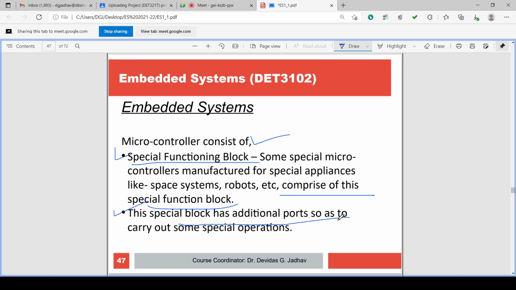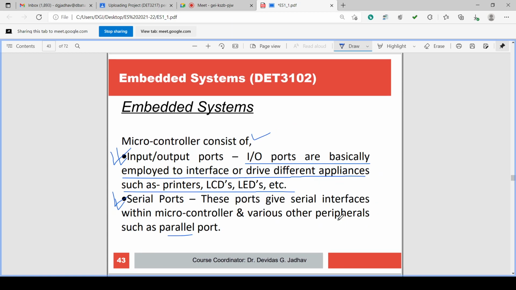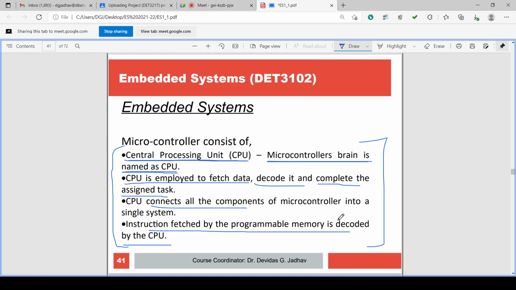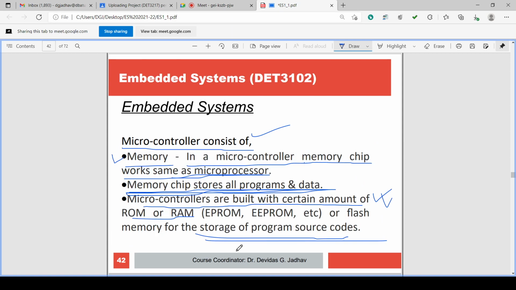So these are the different parts or blocks of the microcontroller. What are the parts of the microcontroller? First is the CPU, Central Processing Unit. CPU is the brain of the microcontroller. It is used to fetch the data, decode the data, and complete the assigned task. CPU connects all the components on the microcontroller, and an instruction is fetched from programmable memory and decoded by the CPU.